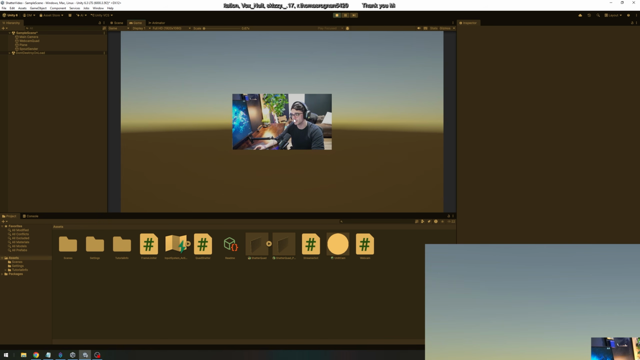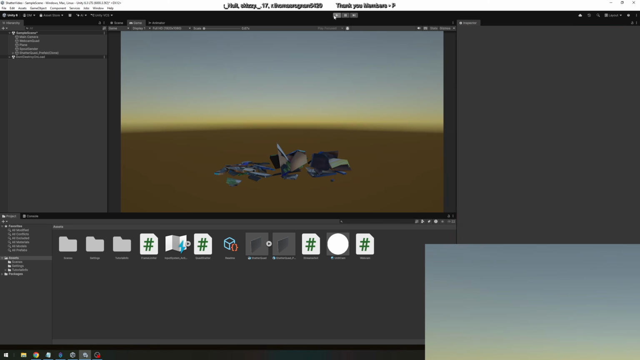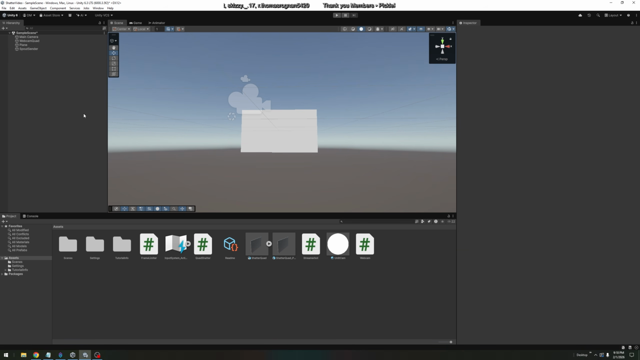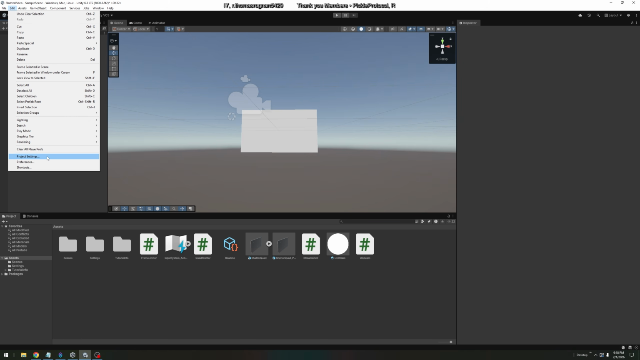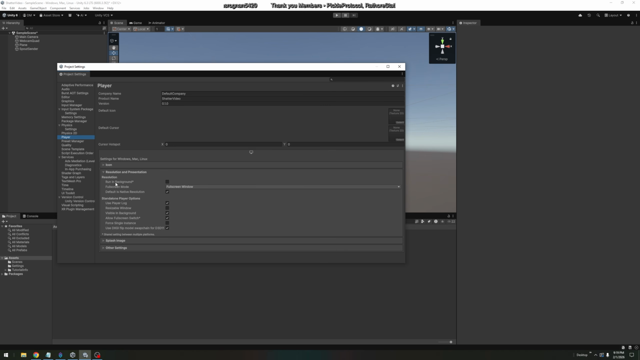But first, I want to make sure that if I hit the space, that still works. Yes, it does. Excellent. So I'm going to click stop real quick. What I'm going to do for that is come up to Edit, and under Edit, go to Project Settings. Come down to Player, which is right here. You're looking for Resolution and Presentation. Click on that for me.